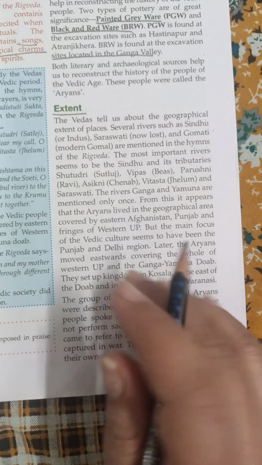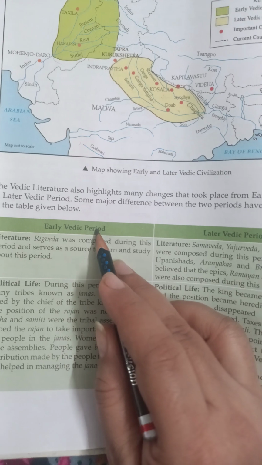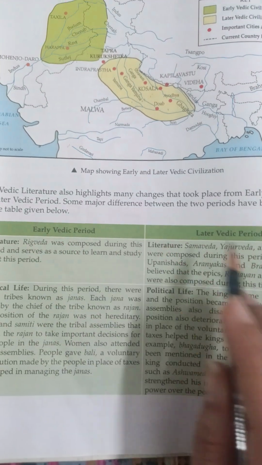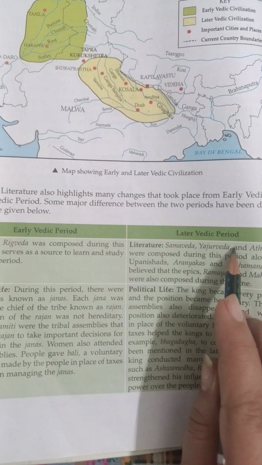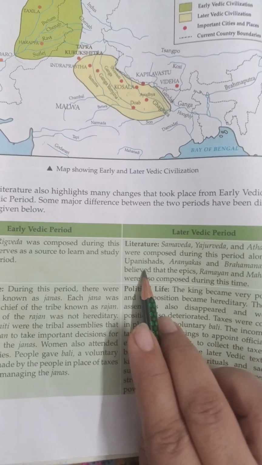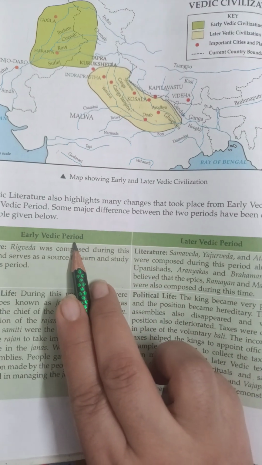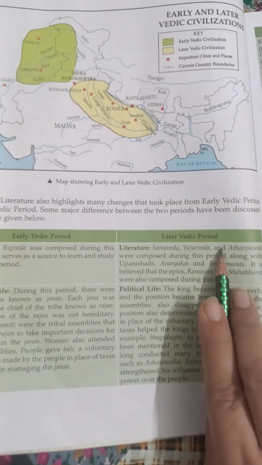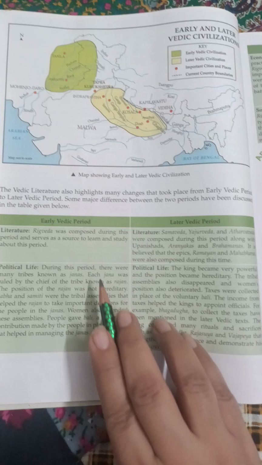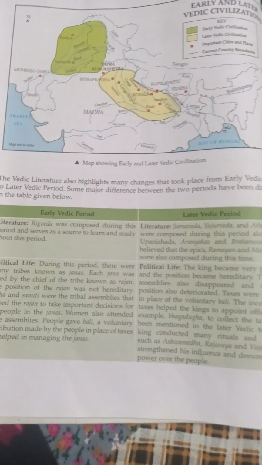So today we have to cover till here only. Tomorrow we will be covering the early Vedic age and the later Vedic age, its comparison, and we will also try to cover some other parts of the chapter, but our main focus will be early Vedic age and the later Vedic age, its literature, political life, economic life, as well as the social life.